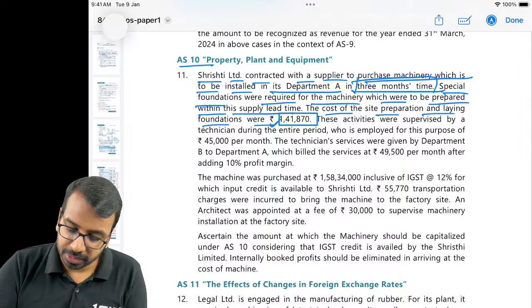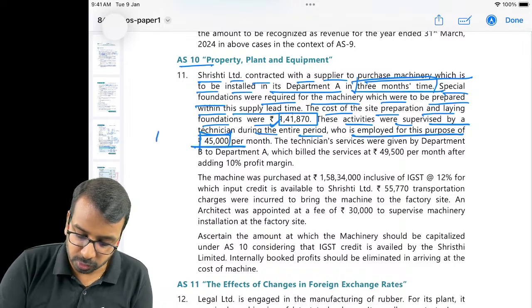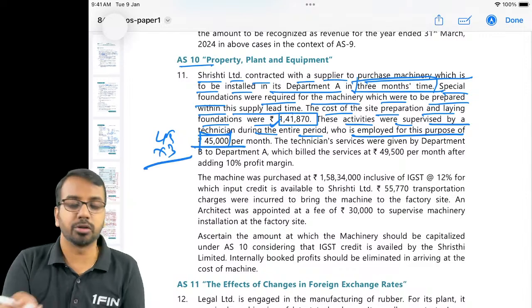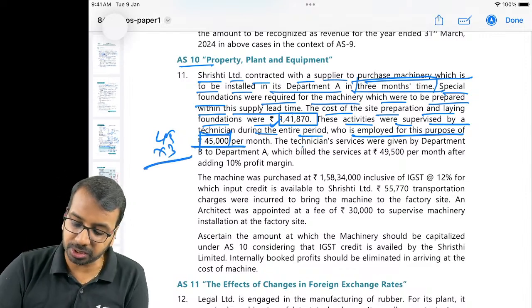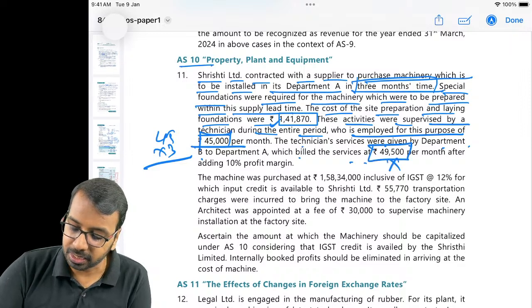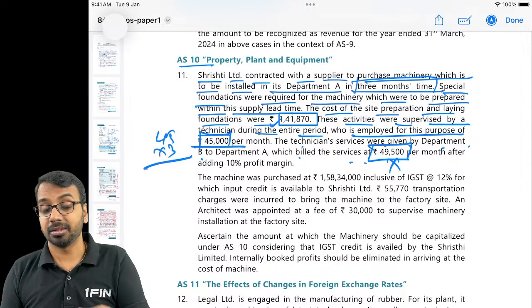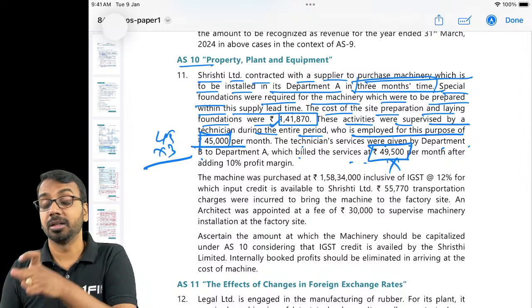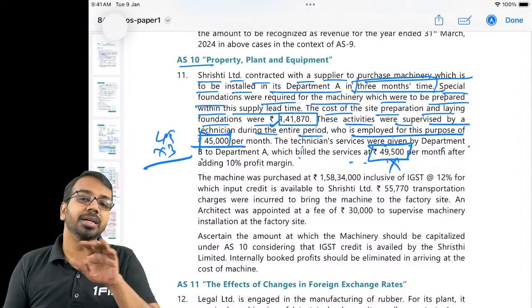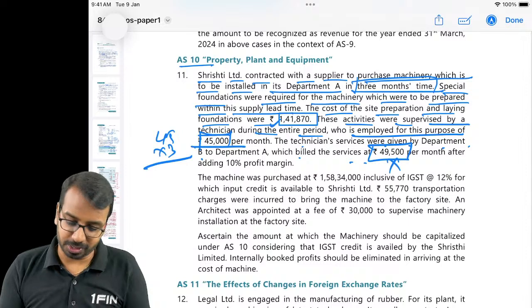Definitely yes. These activities were supervised by a technician during the entire period, who is employed for this purpose at 45,000 per month. So 45,000 into 3, that also will be cost of machinery. The technician services were given by department B, which billed services at 49,500. This is not considered. Any internal profit which one department charges to another department has to be eliminated. We'll do it only on the cost basis.